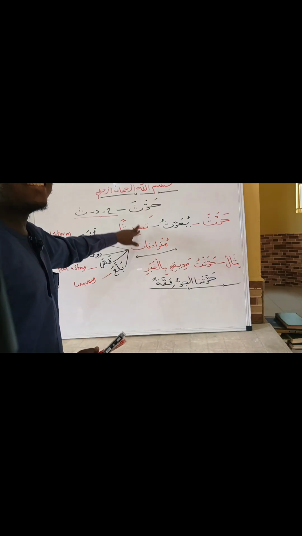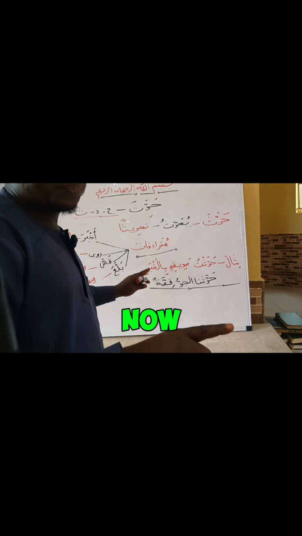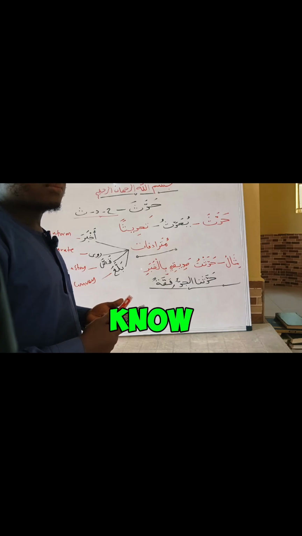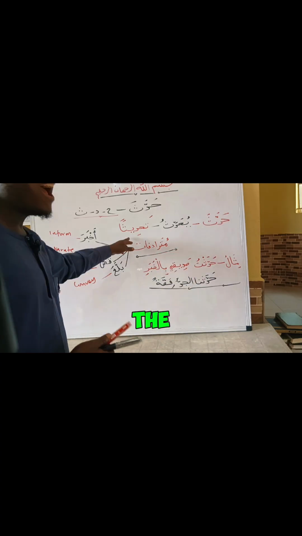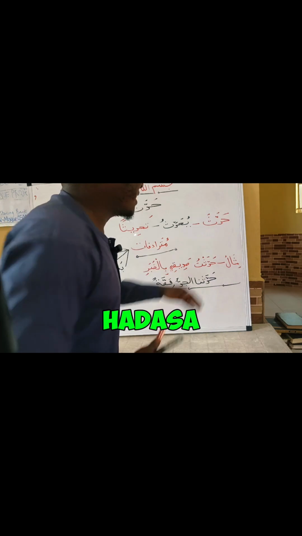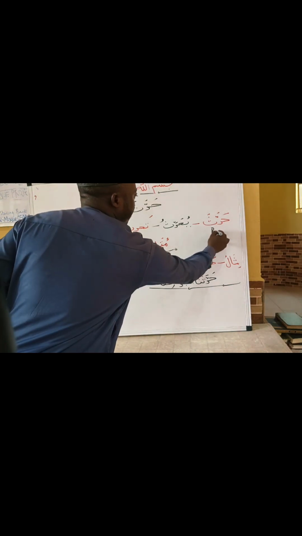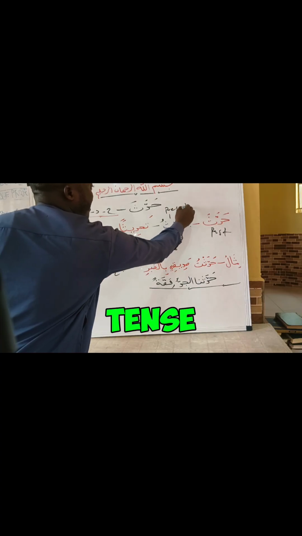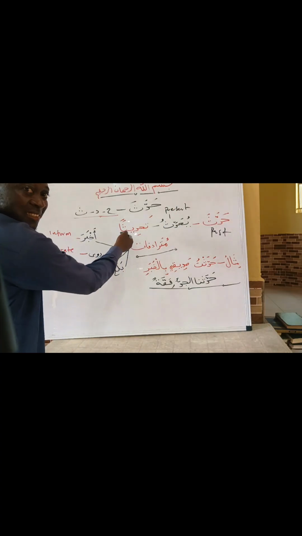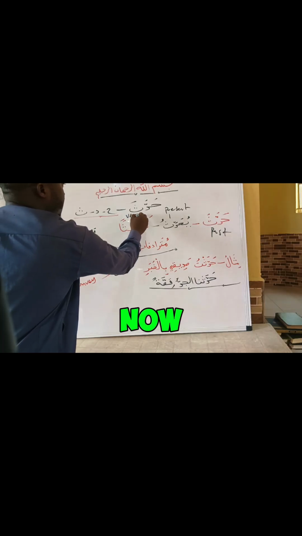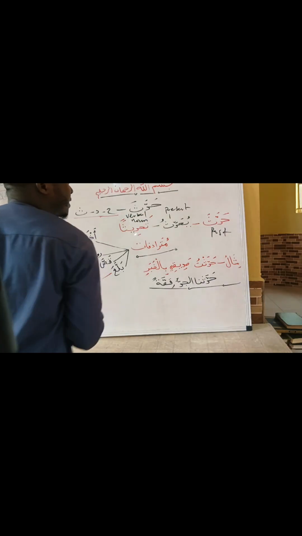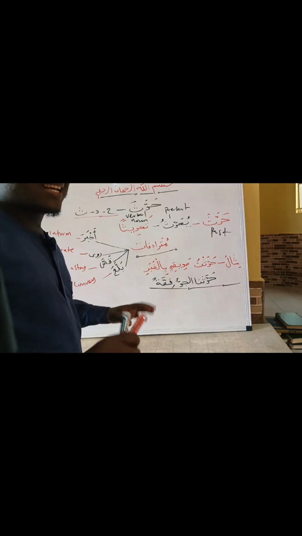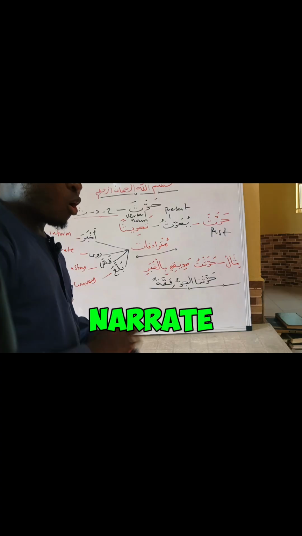Now, tahdisan, that is the verbal noun. The verbal noun, that is where the word was derived from. Tahdisan. Look at haddasa, which is past tense, yuhaddisu, present tense, and tahdisan, which is verbal noun. Now, I've said the meaning of this word haddasa, that is to inform, to narrate, or to tell.